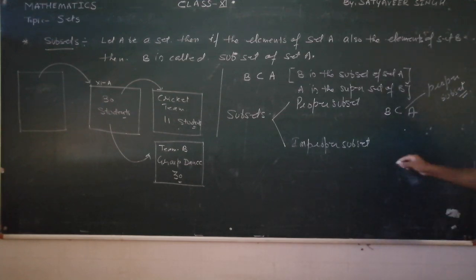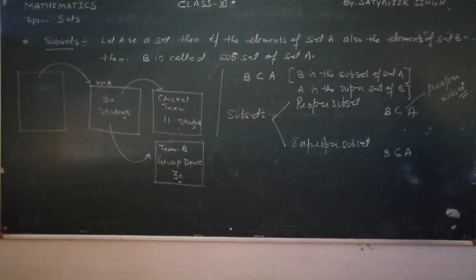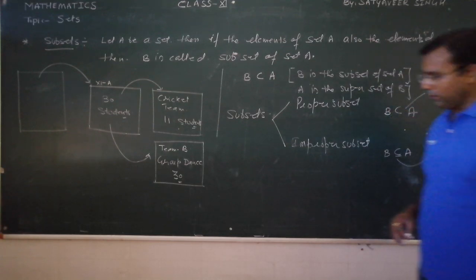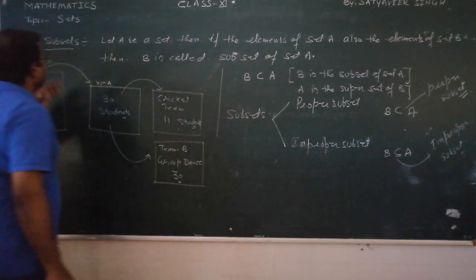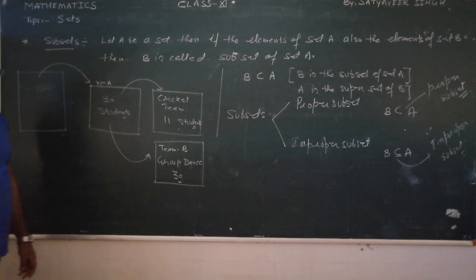And if it is an improper subset, then we say B is an improper subset. This is the simple symbol for improper subset. So here B is the proper subset of A, and here B is the improper subset of A. It means that maybe all the students we have taken in team B. Here it means that some of the students are remaining who are not part of the team. So I hope you understand the meaning of subset, proper subset and improper subset.